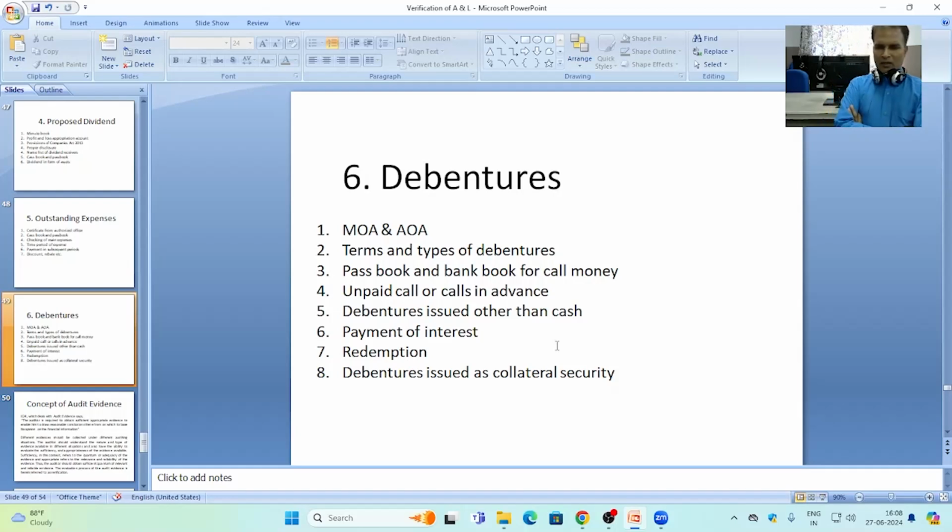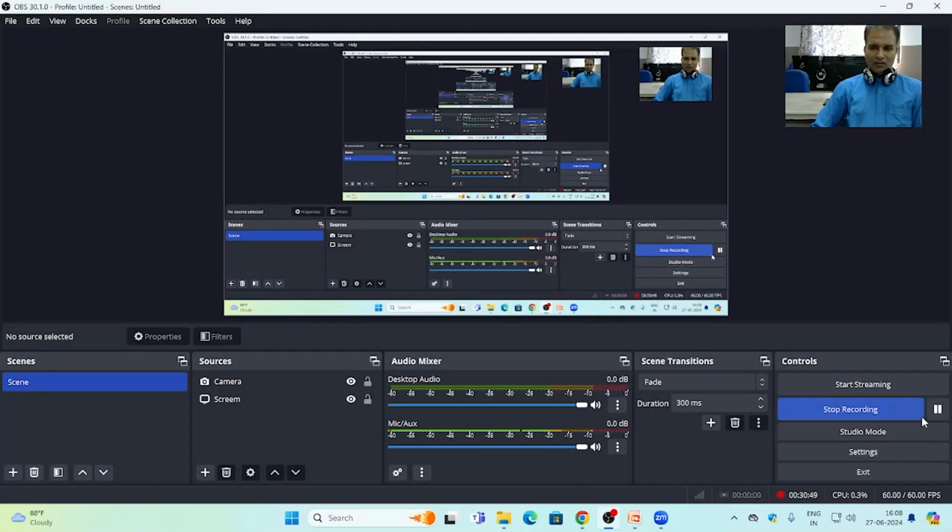In case of any unpaid calls, in case of calls in advance, the auditor has to verify that proper accounting treatment has been given to the unpaid calls or calls in advance.